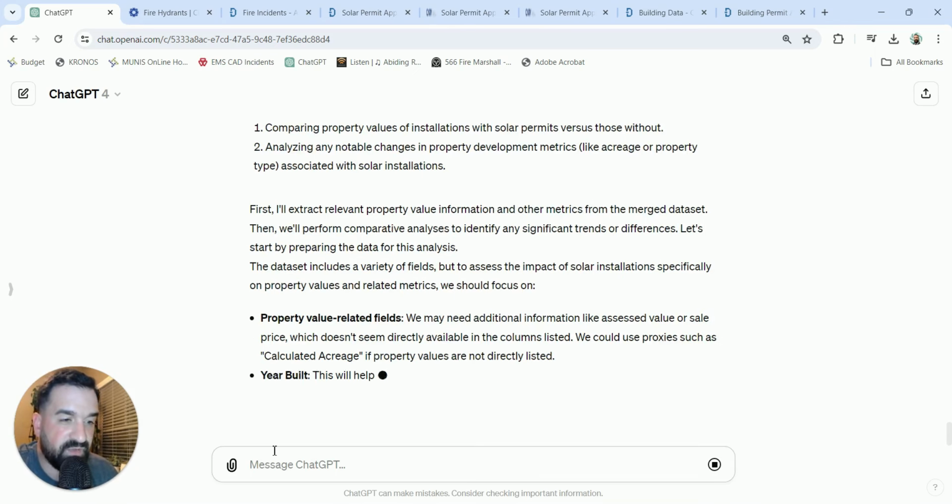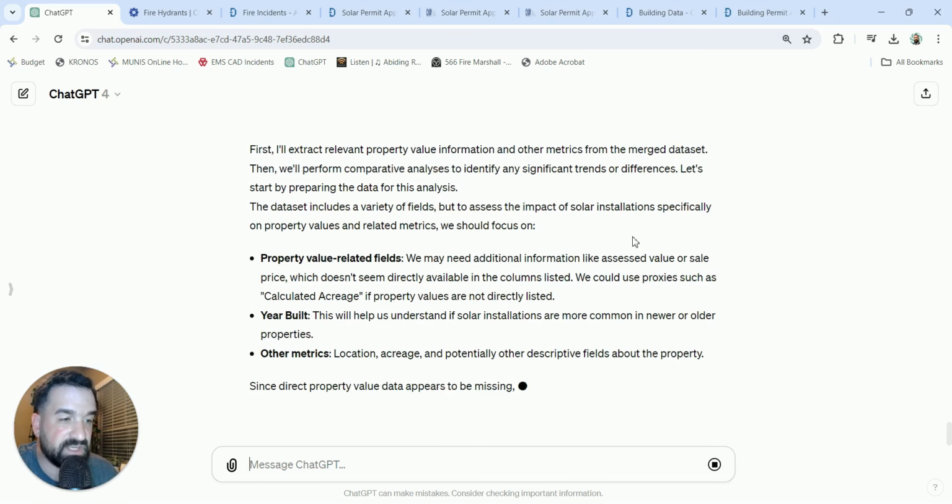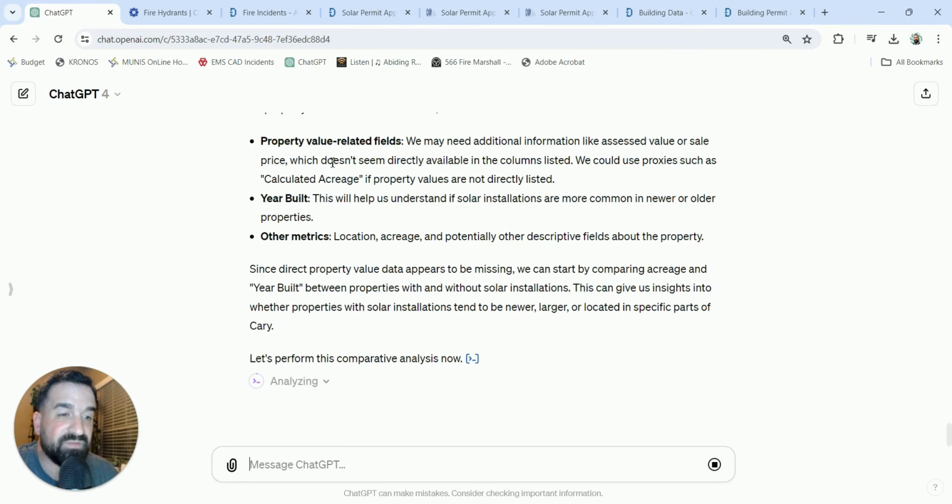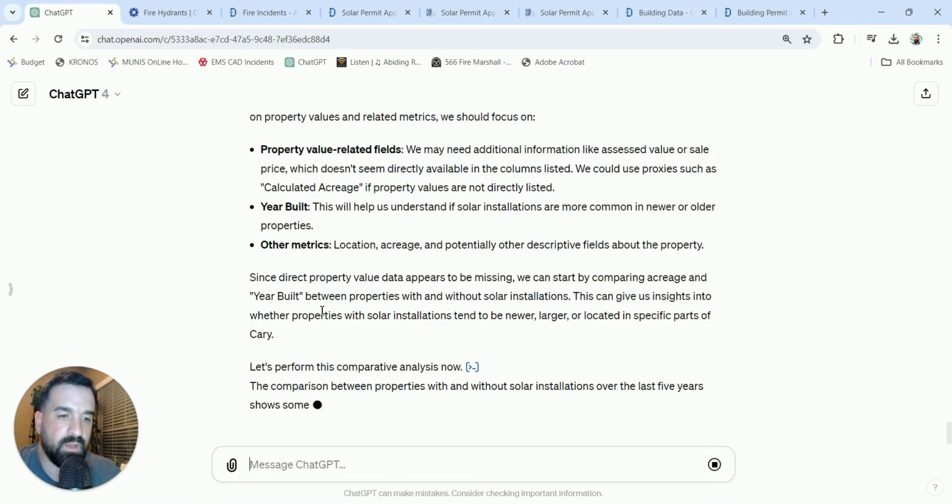Okay, the data set includes a variety of fields, but to assess the impact of solar installations specifically on property values and related metrics, we should focus on property value related fields, year built, other metrics such as location, acreage, and potentially other descriptive fields about the property. Since property value data appears to be missing, we can start by comparing acreage and year built between properties with and without solar installations. This can give us insight into whether properties with solar installations tend to be newer, larger, or located in specific parts of Cary.